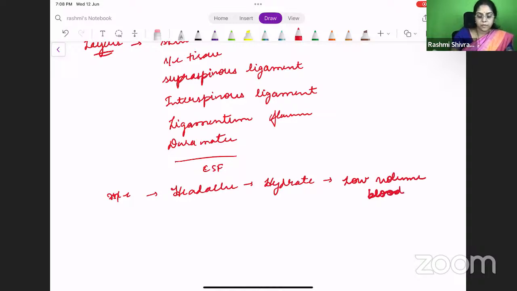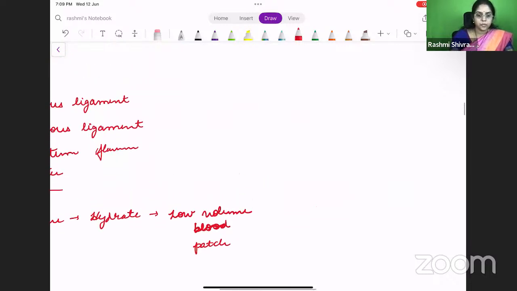Refractory spinal headache, what is the treatment? Low volume blood patch. So this is something short about LP, which is commonly asked. These are commonly asked questions. Again, this is an MCQ.